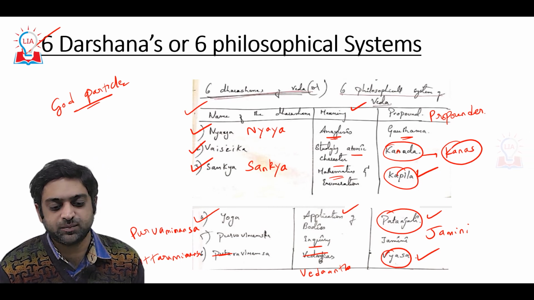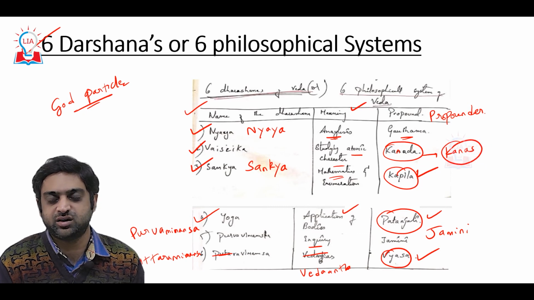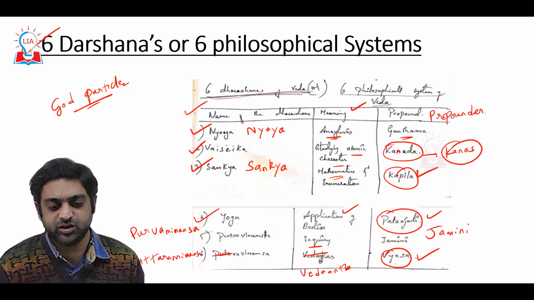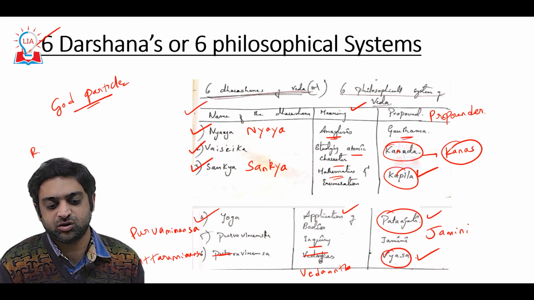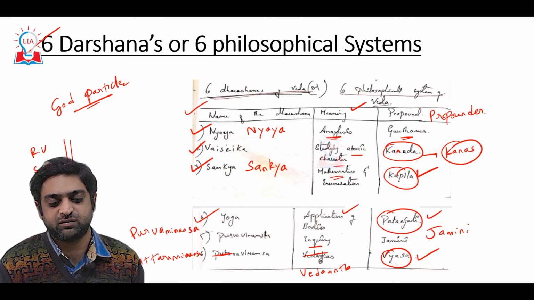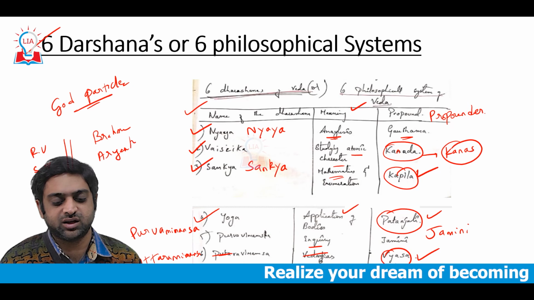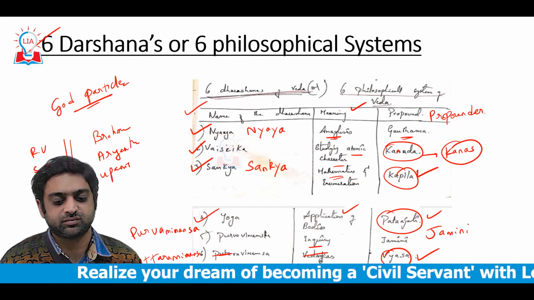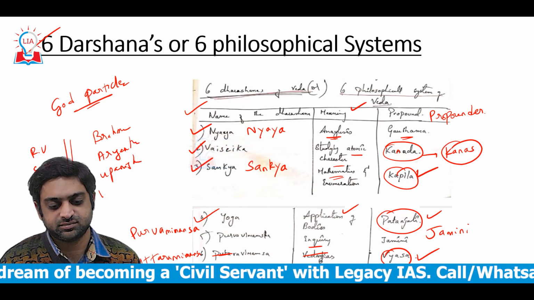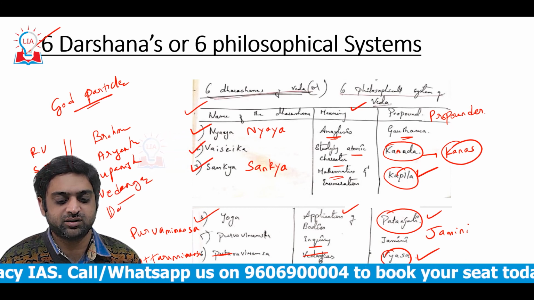So students, in the Vedic literature, what have we done in our different parts? In the previous video we covered all the Vedas, Rig Veda, Samaveda, Yajurveda and Atharva Veda. In today's video, we have done the Brahmanas, the Aranyakas, Upanishads, Vedangas and the different darshanas.